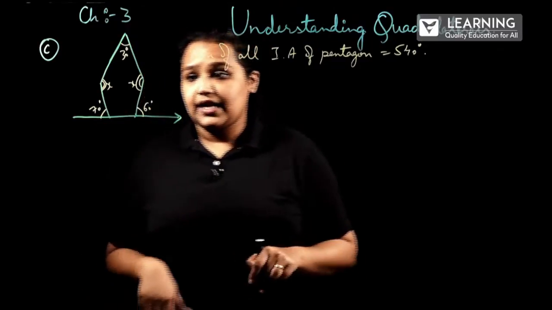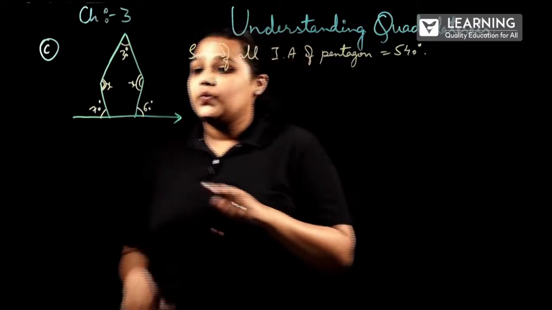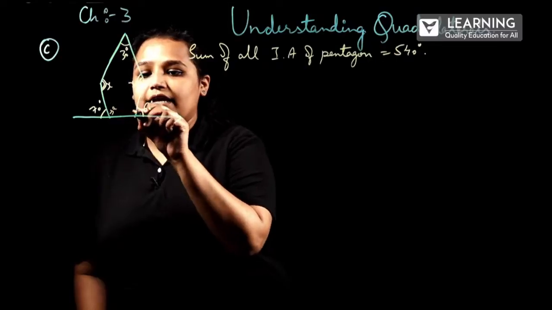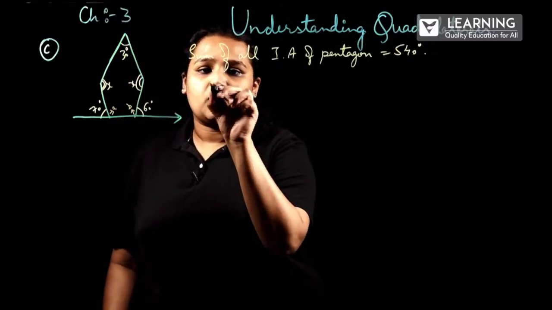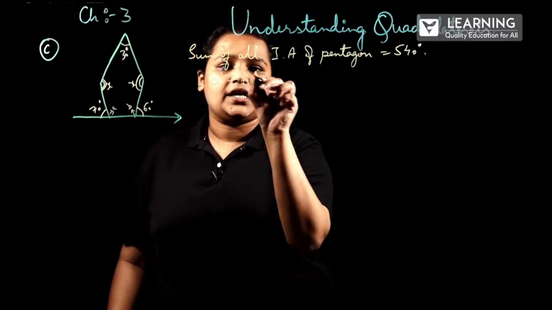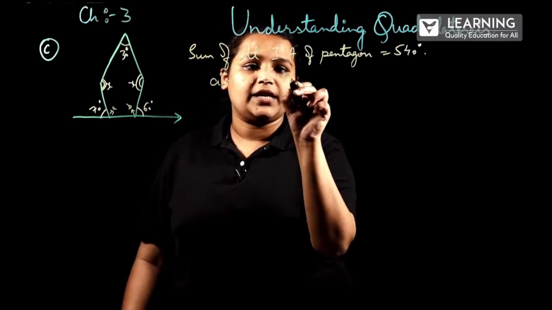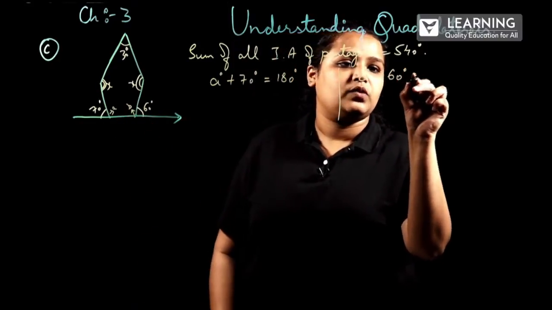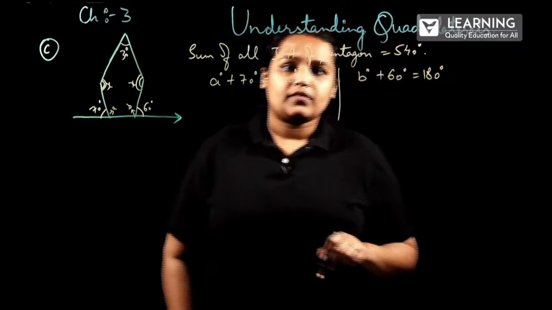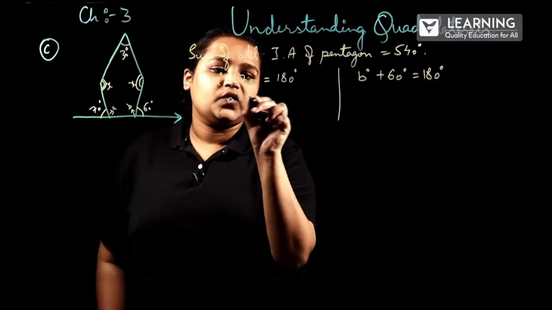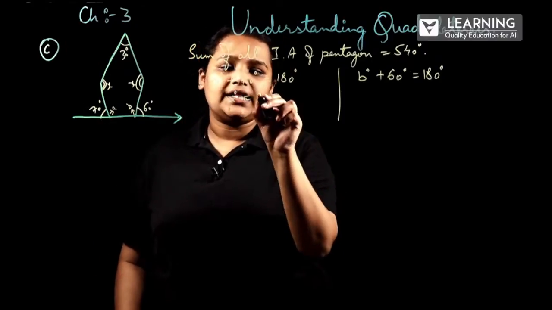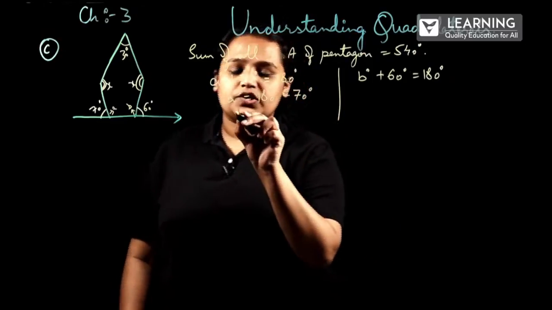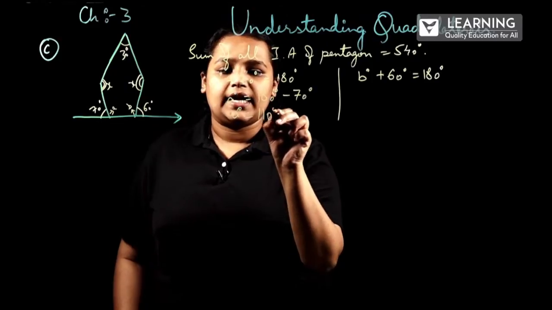In the linear pair of angles, the sum will be equal to 180 degree. So, let me take this as A, let me take this as B. A degree plus 70 degree will be equal to 180 degree. Another one, B degree plus 60 degree will be equal to 180 degree. Next, A degree will be equal to, we will be shifting 70 to the other side, 180 degree minus 70 degree. So, A degree will be equal to 110.